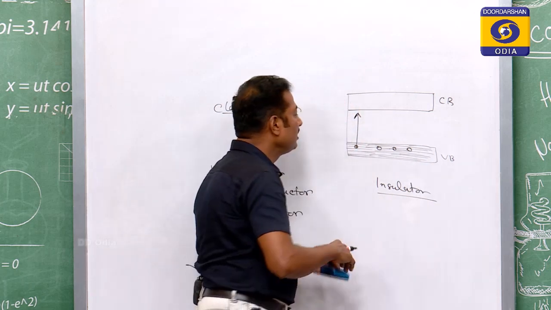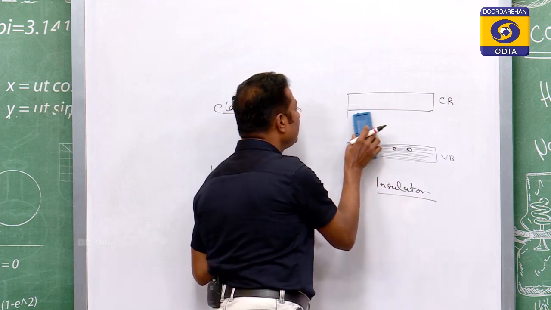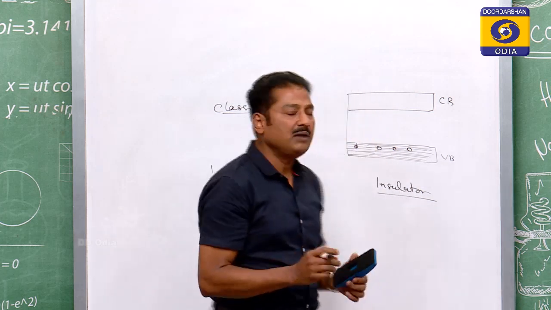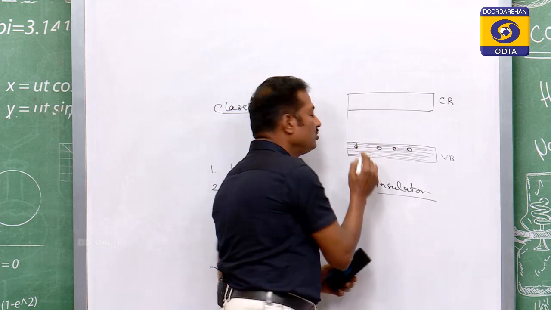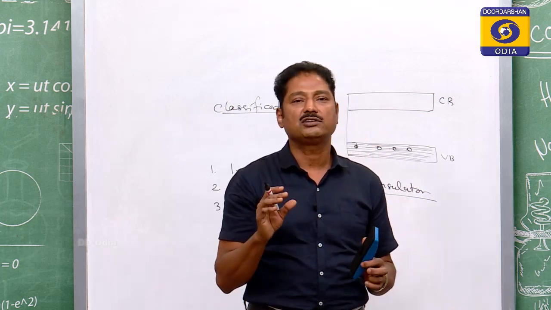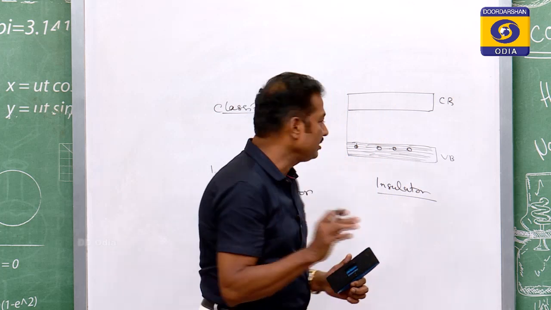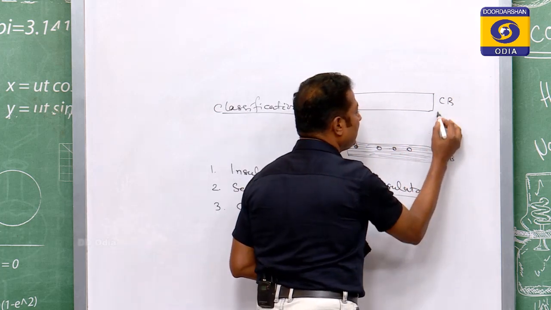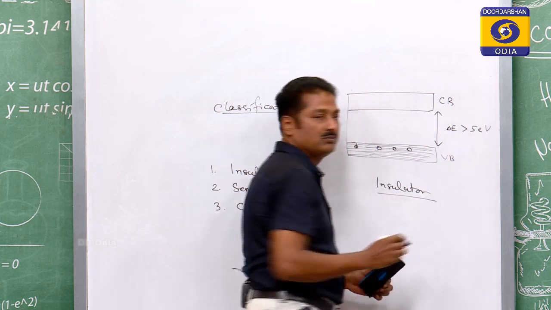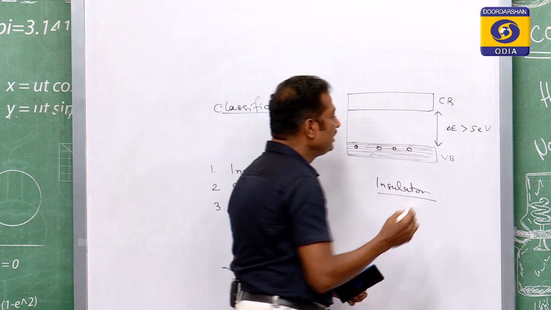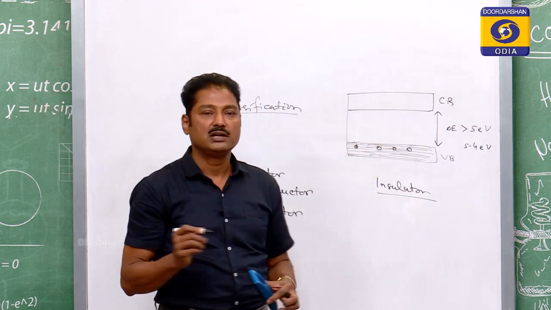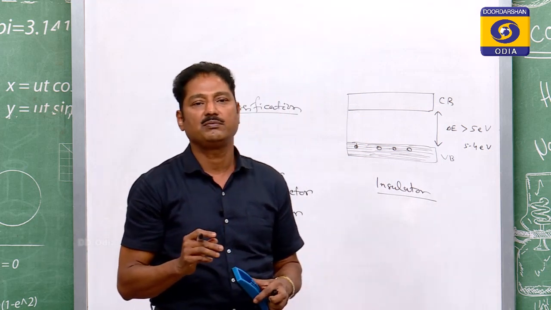So, the insulator usually does not have electrons in the conduction band, that is why it does not conduct, and the gap delta E is more than 5 electron volt. For diamond, it is 5.4 electron volt. So, this is the insulator on the basis of band theory.